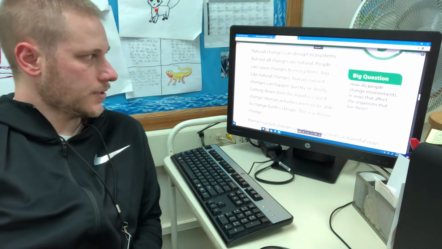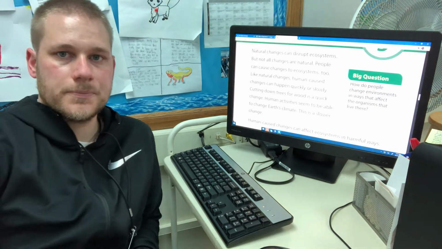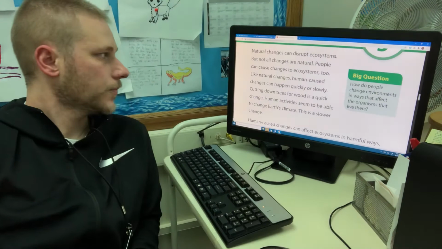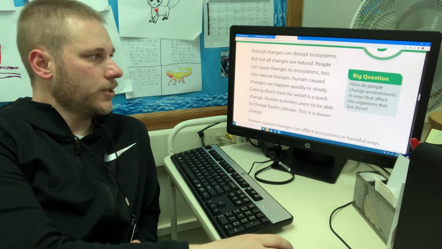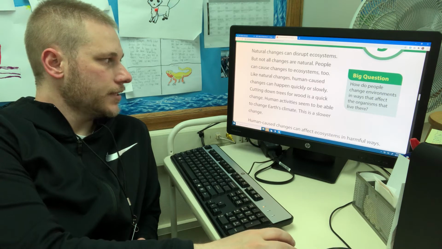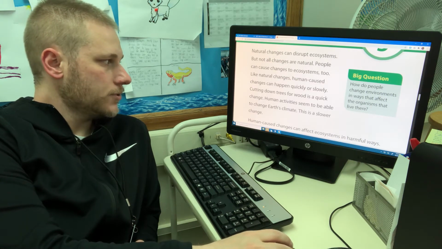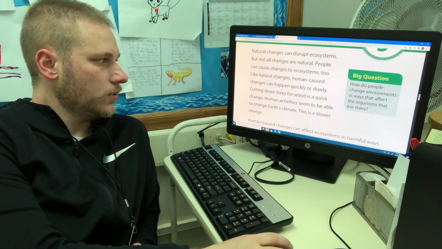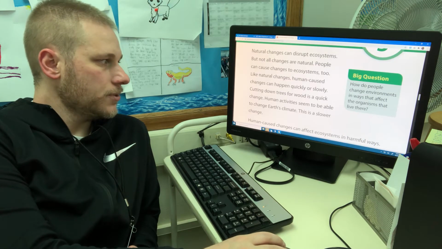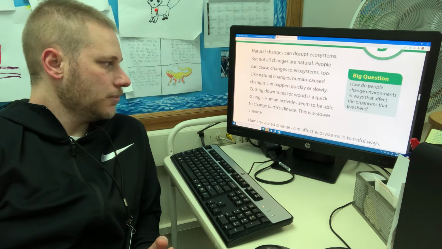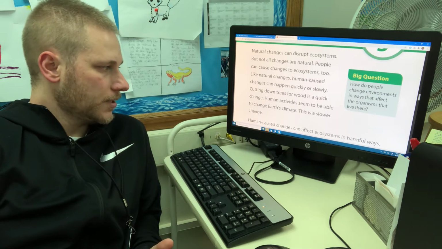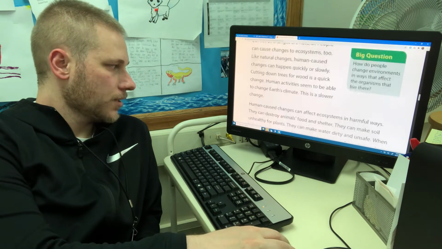Natural changes can disrupt ecosystems. But not all changes are natural. People can cause changes to ecosystems too. Like natural changes, human-caused changes can happen quickly or slowly. Cutting down trees for wood is a quick change. Human activities seem to be able to change Earth's climate. This is a slower change.